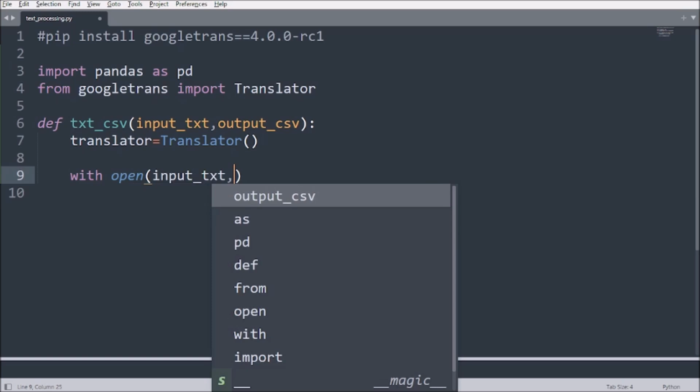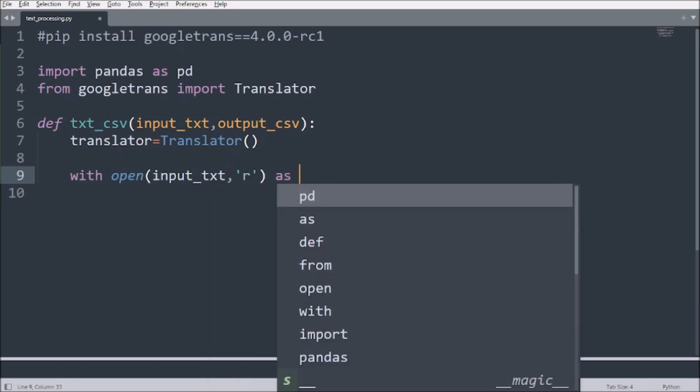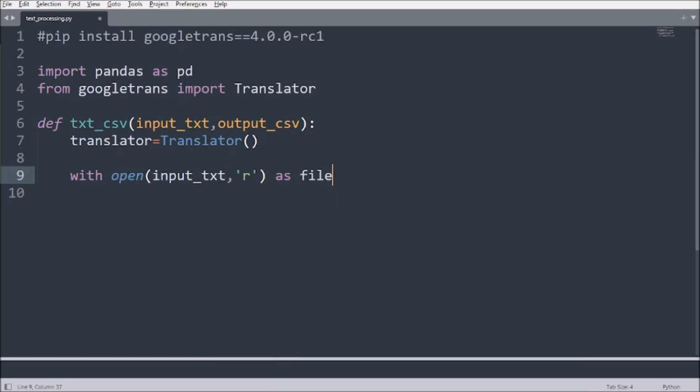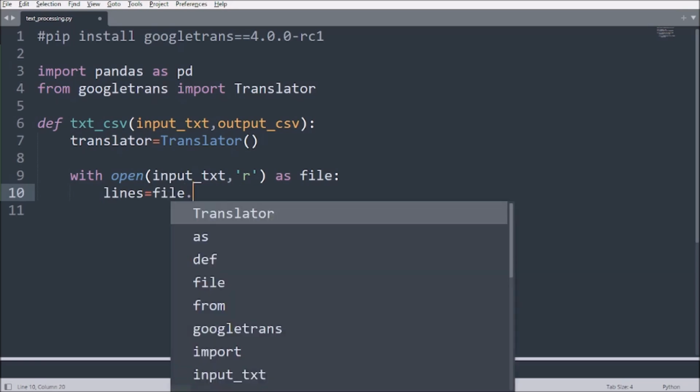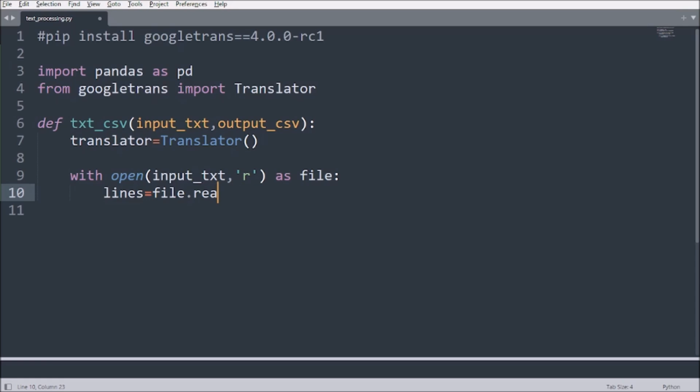And how are you going to say it, you're just reading this as file. So that's what I am saying here. And then next what I'm doing is I'm calling the files, and the files which I'm reading will be in lines. So read lines.